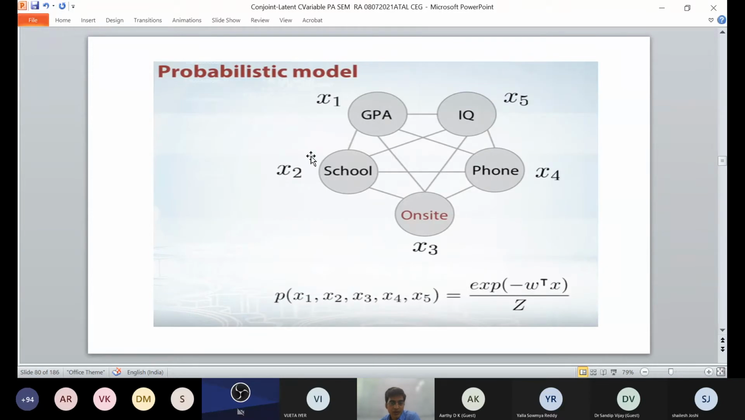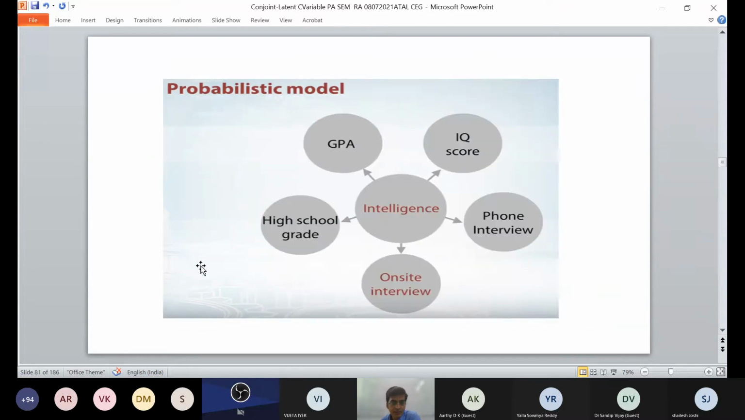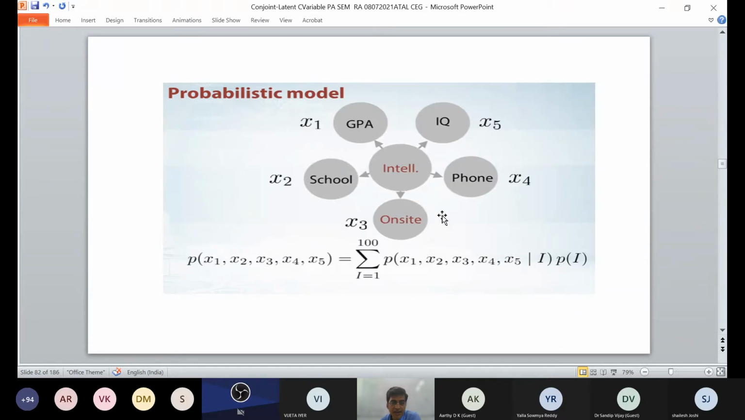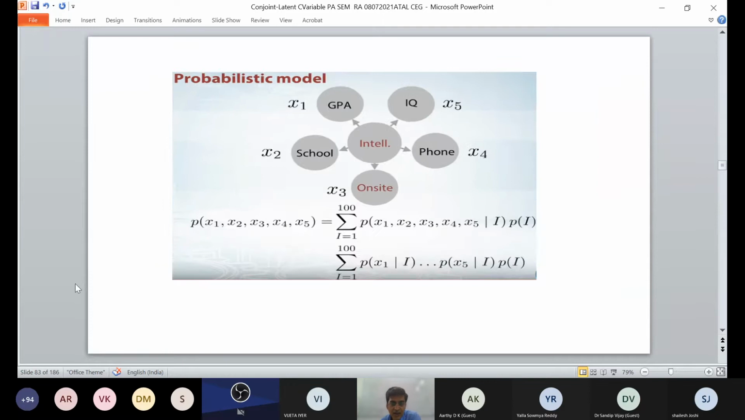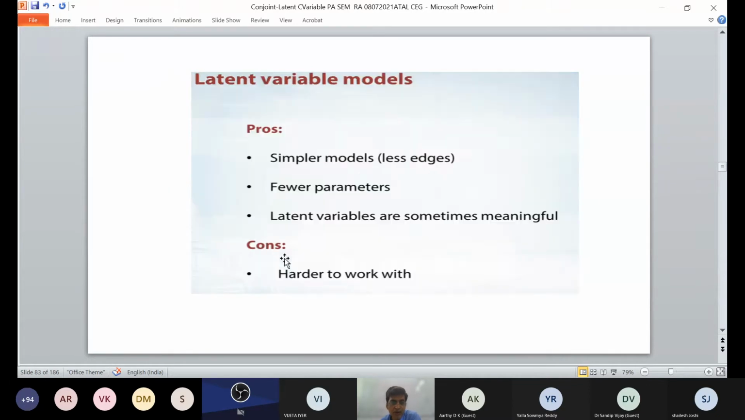Now, for the probability, you make a model x1, x2, x3, x4, x5. So p(x) equals the exponential of minus omega transpose x upon Z. This is the one formula which has come from this. Now, intelligence is based on these 5 criteria. We have taken this intelligence into the model, so these 5 variables are x1 to x5, where the intelligence factor is also taken, and once you have taken this intelligence model, you try to calculate this.